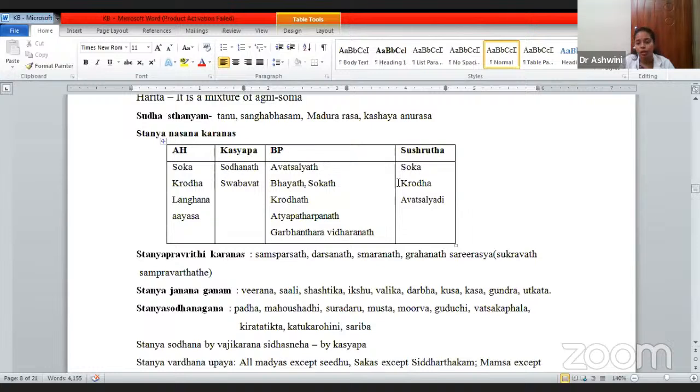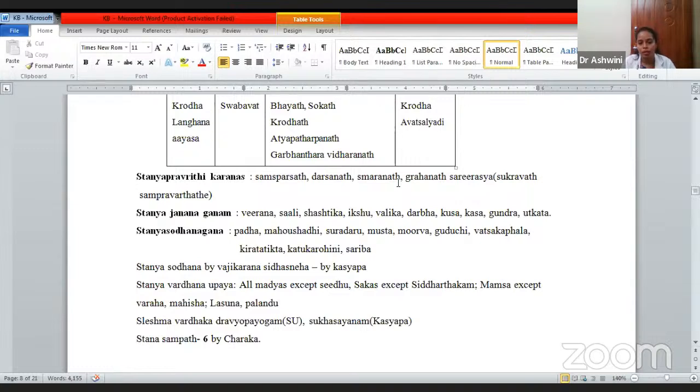And also atyapatarpana. Atyapatarpana means again langana or any kind of apatarpanavat ahara or chikitsa has been subjected, then that will also cause us the stanya nashana. Sushruta has told that shoka, krodha, then avatsalya.